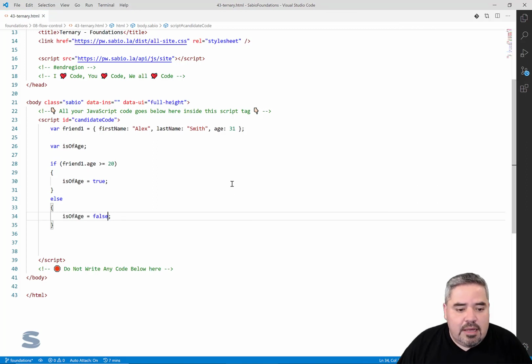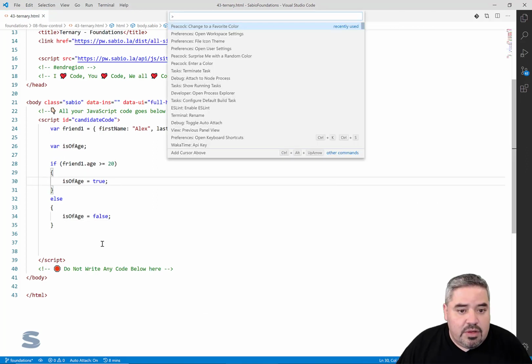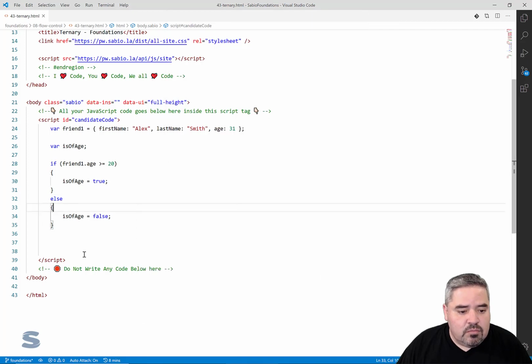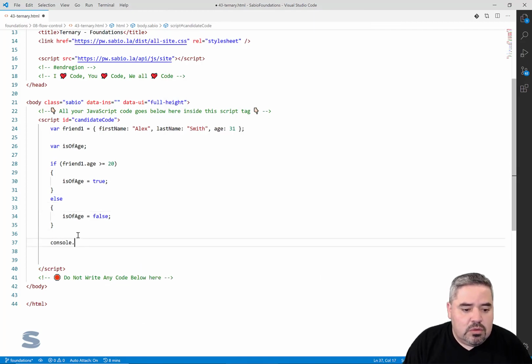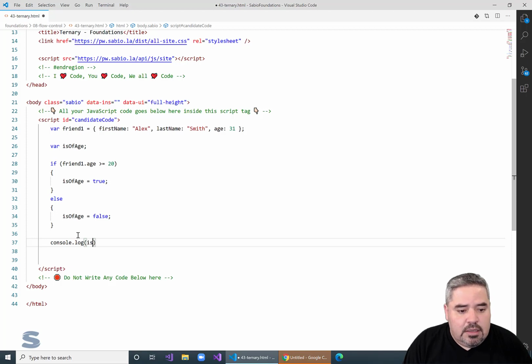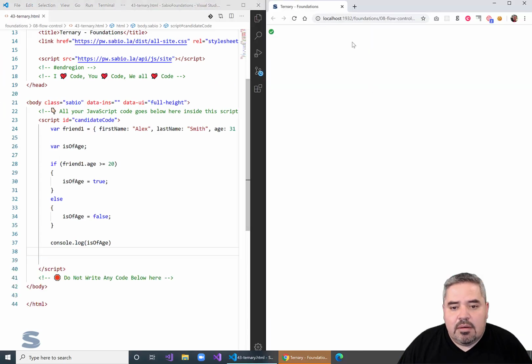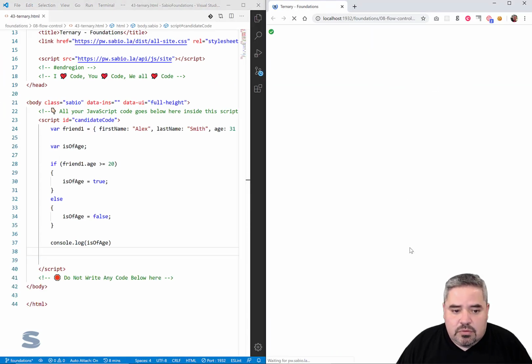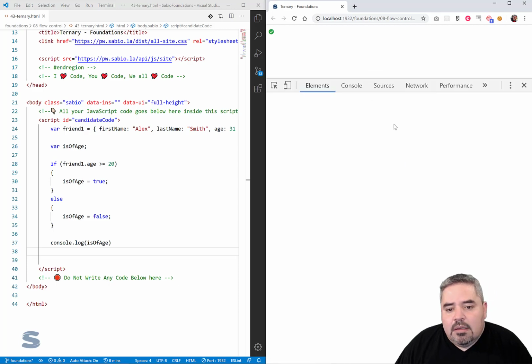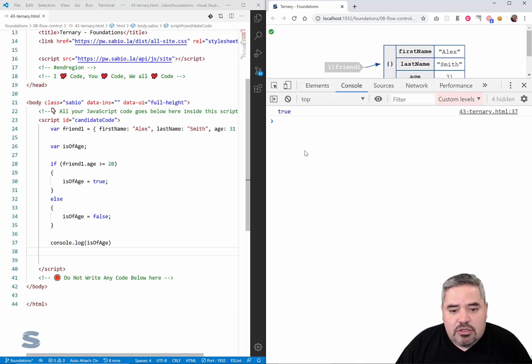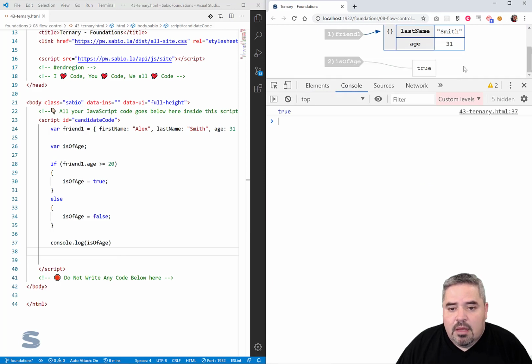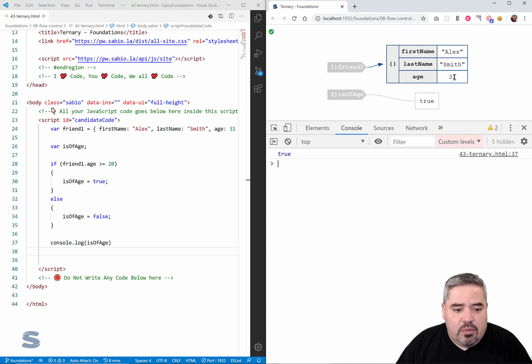So let me get rid of this guy, and we'll open this up over here in our live server, and I will console.log is of age. My machine is crawling a little bit. There we go. I'm going to save that, bring that over here, and open up my developer tools. In the console, we will see that is of age got logged as true, because the age is 21.